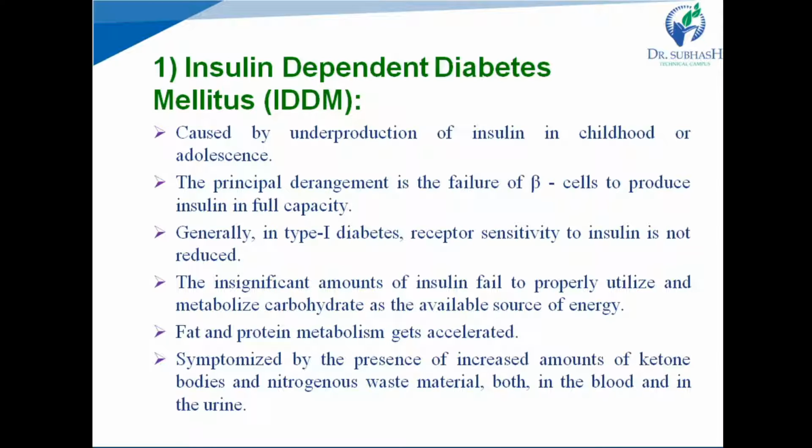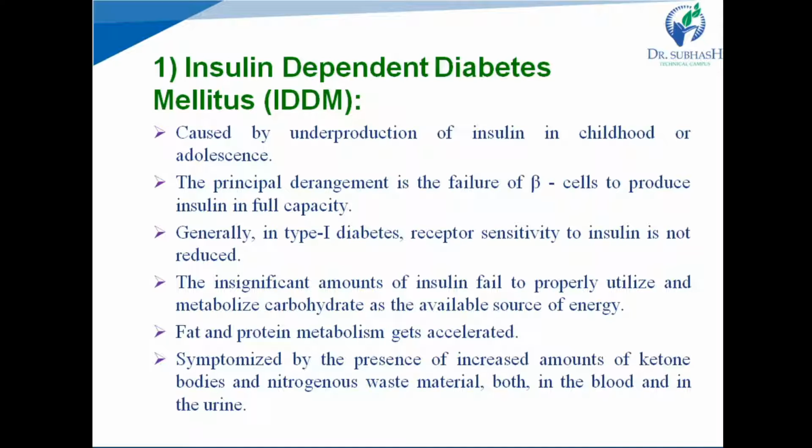The insignificant amount of insulin fails to properly utilize and metabolize carbohydrate as the available source of energy. We know that the function of insulin is to utilize glucose, and insufficient insulin fails to properly utilize glucose, so our body cannot get energy. To overcome the shortage of energy production, our body attempts to find other alternative pathways to meet the energy demand.